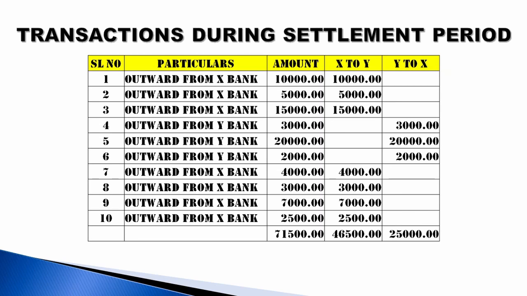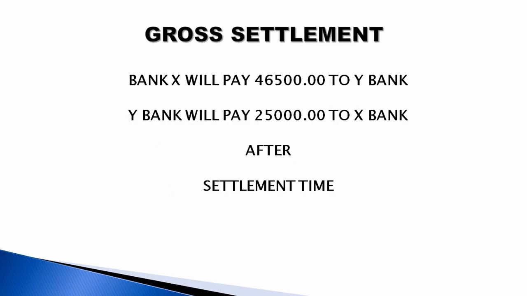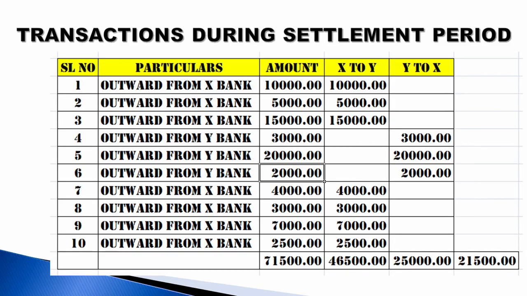If it is a gross settlement, what will happen? Maybe it may be half an hour or 2 hours. During that time, X bank will send 46,500 to Y bank, and Y bank will send 25,000 to X bank. This is the gross settlement. The total transaction value is sent to the other bank, and they will receive the total transaction value after the settlement time. What happens if it is a net settlement?